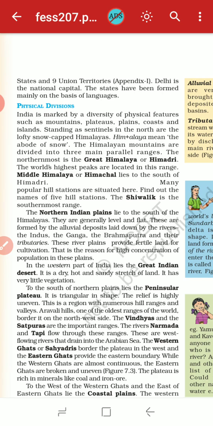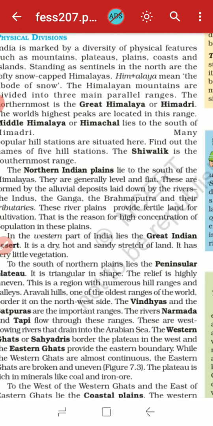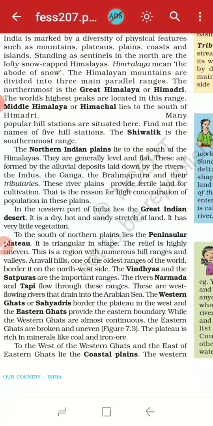To the south of the northern plain lies the Peninsular Plateau. Peninsular means that three of its sides are covered with the ocean or water bodies, and it is triangular in shape. The relief is highly uneven, and this is a region with numerous hill ranges and valleys. The Aravalli Hills, one of the oldest ranges of the world, border it on the northwest side.